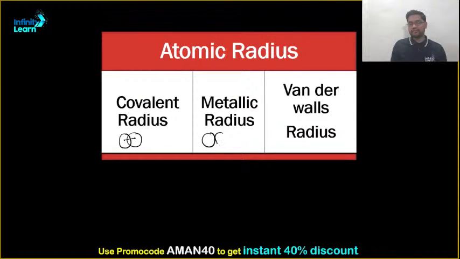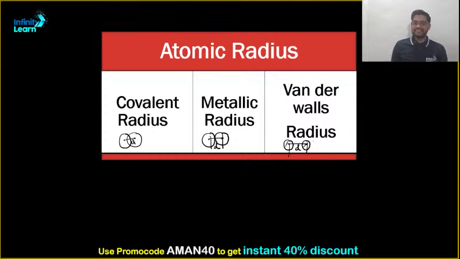Their surfaces are touching like this. So this is the distance. And if I talk about van der Waals, it is the nearest atomic distance, something like this. So distance by 2, or diameter by 2, you can say that.